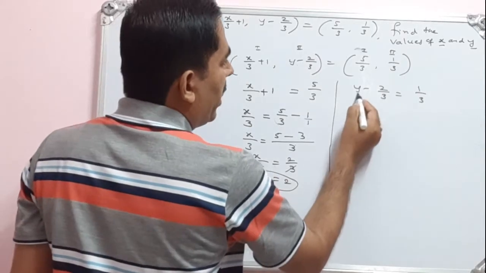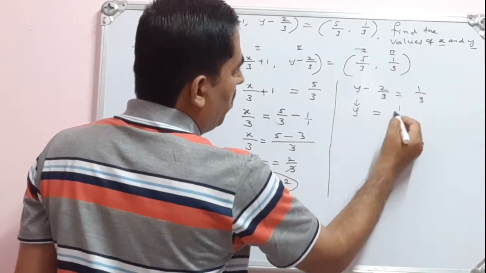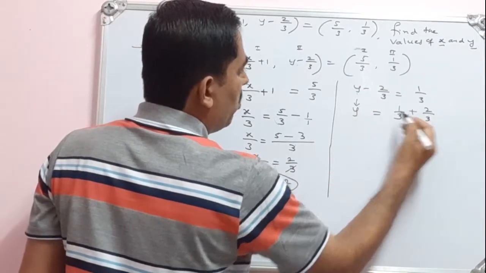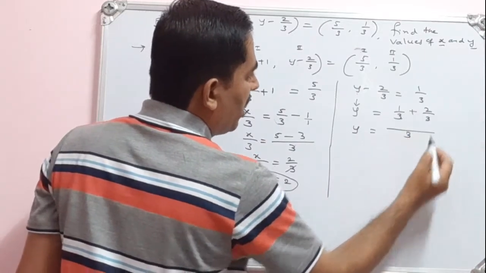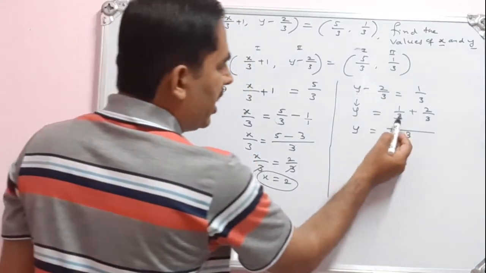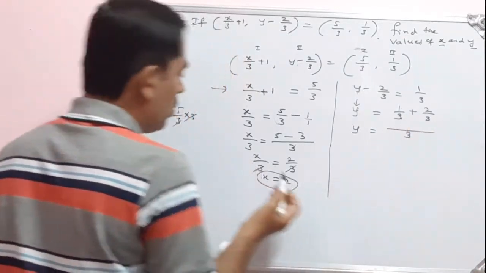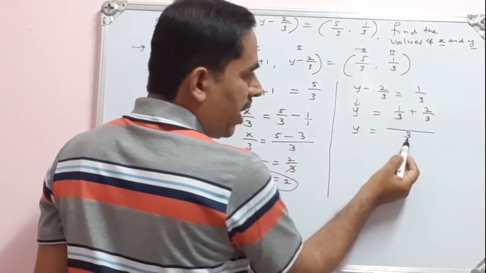So similarly, we can write y on the left hand side itself. Write 1 by 3 as it is. Minus 2 by 3, shift to the right hand side, that will be plus 2 by 3. Then y is equal to, LCM for these both is what? 3. The denominators are the same. Whenever the denominators are the same, write these two things as it is. Here the denominators are the same, so write 3 as it is.